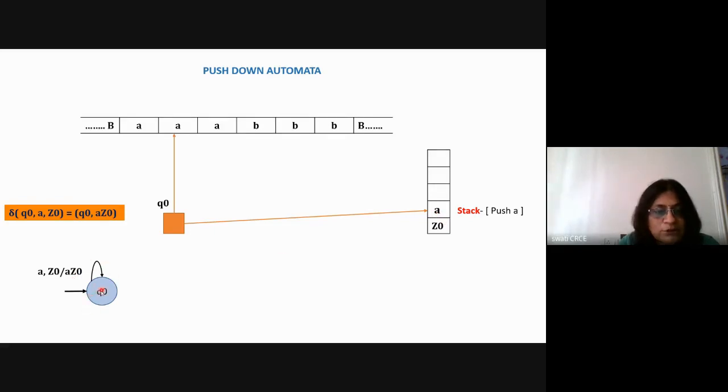This way I will draw the transition for Q0, and it remains in the Q0 state because it has to repeat the process. Whenever it is reading A, it has to keep adding A onto the stack, so it will remain in the same state and there will not be any state transition. And how to write this delta? Delta of Q0, A and Z0 is equal to Q0, the state remains the same because there is a loop, and Z0 is replaced with AZ0.